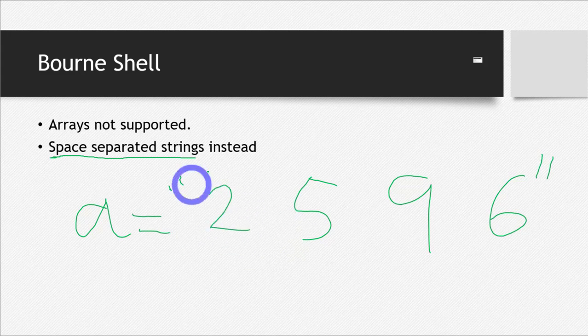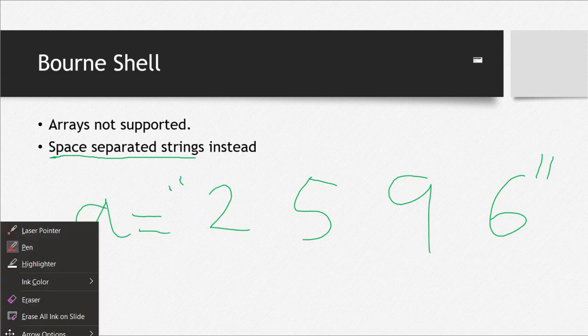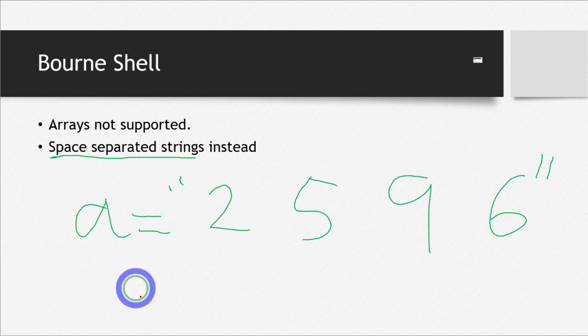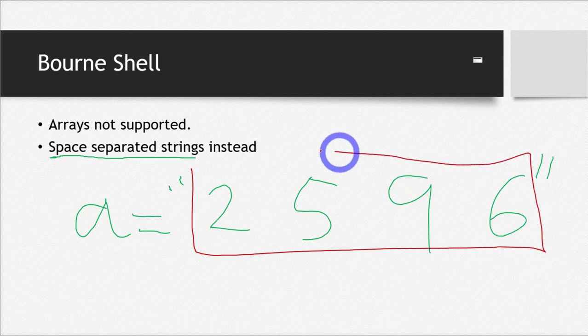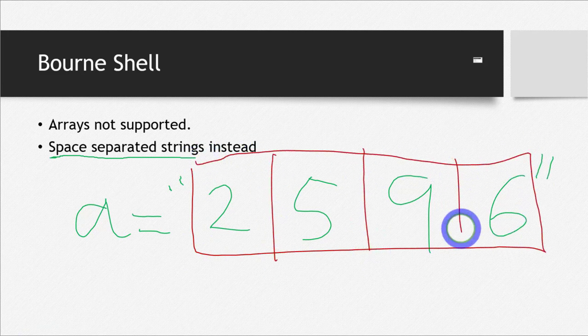This 2 will be the first element of the array, 5 will be the second element, and so on. You can think of it as an array with 4 elements, and spaces are differentiating those elements from one another. So in Bourne shell we use arrays like this. Okay, let's see the syntax.